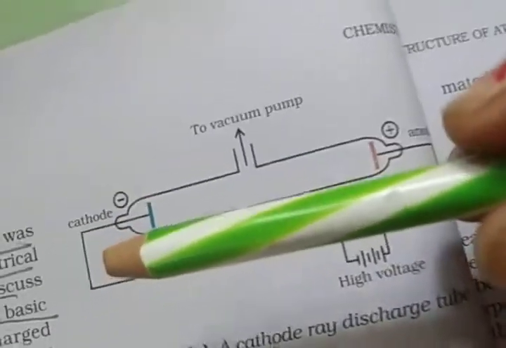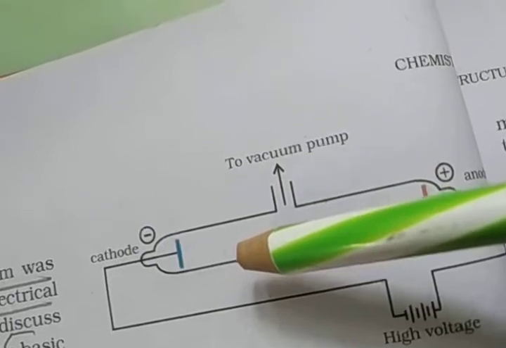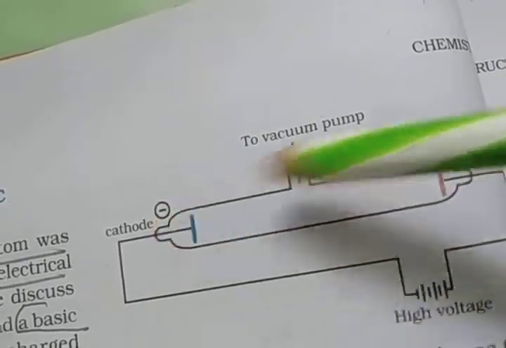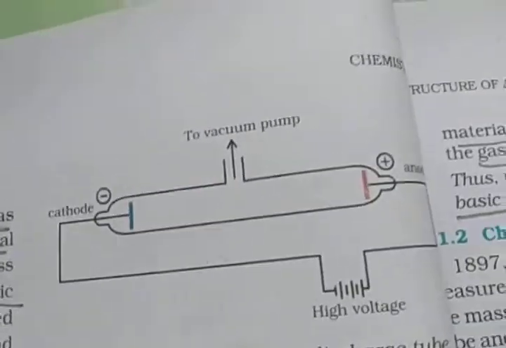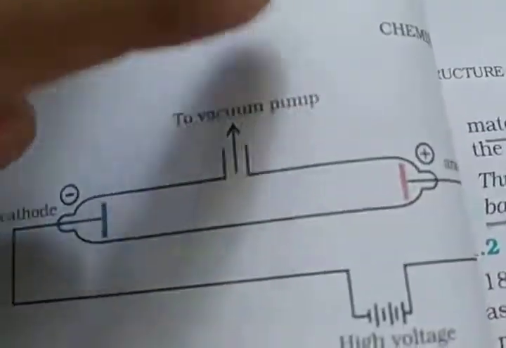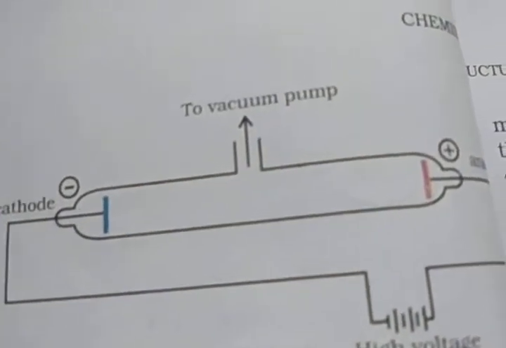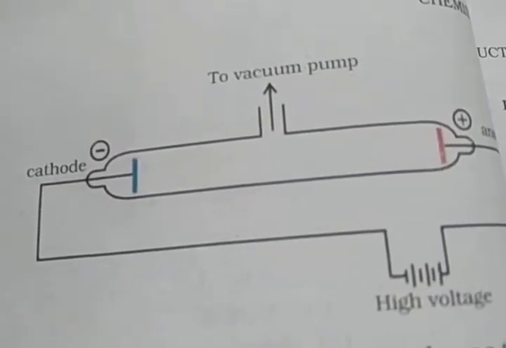It is made of glass containing two thin pieces of metal called electrodes, on one side the cathode and on the second side the anode. Both electrodes are sealed in it.